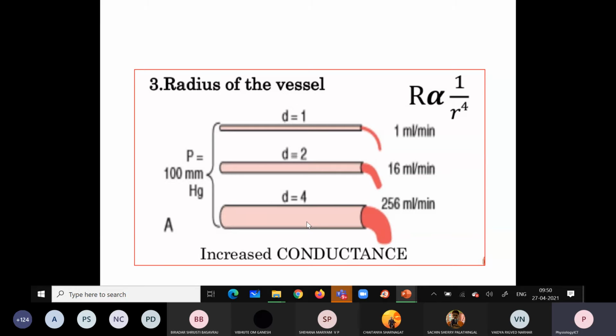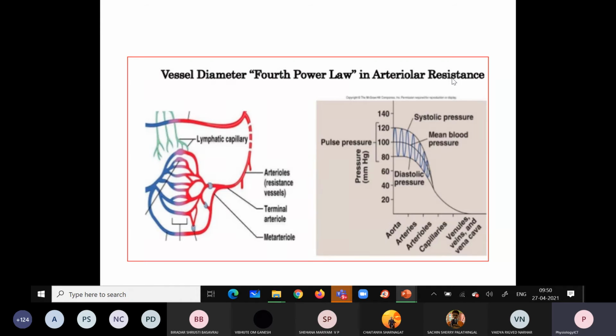When we reduce the radius, the resistance to the blood flow increases and the blood flow decreases. This is how the radius is related to resistance and blood flow. This is again the graph showing the relationship between the radius and the blood flow.